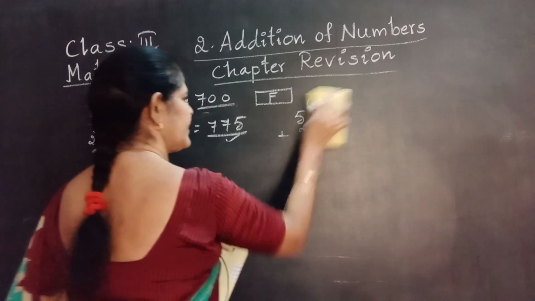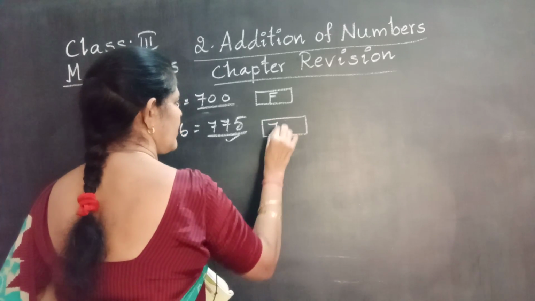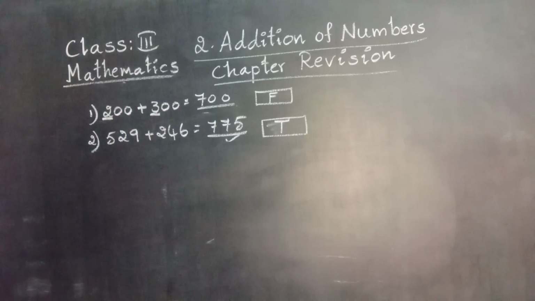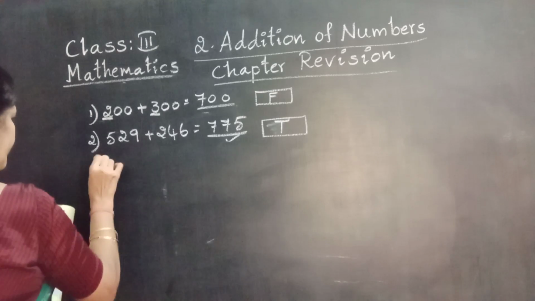That sum is correct. We have to check working. 775 is correct. Put T for true. Given answer is correct. Go to third one.